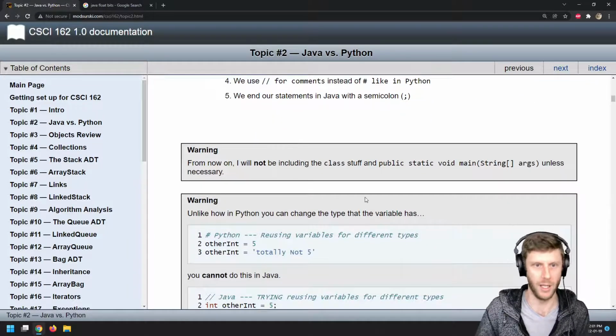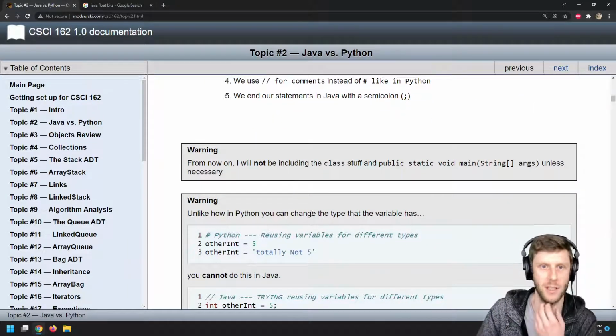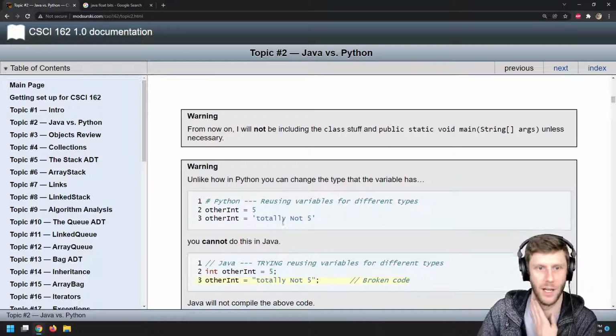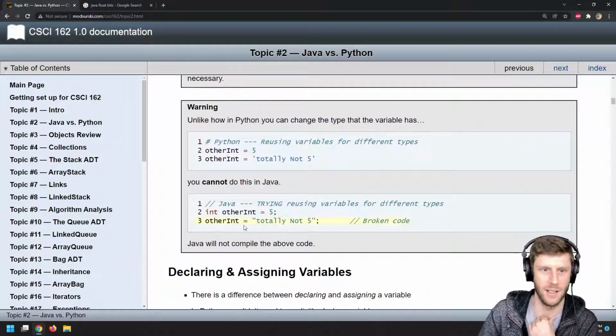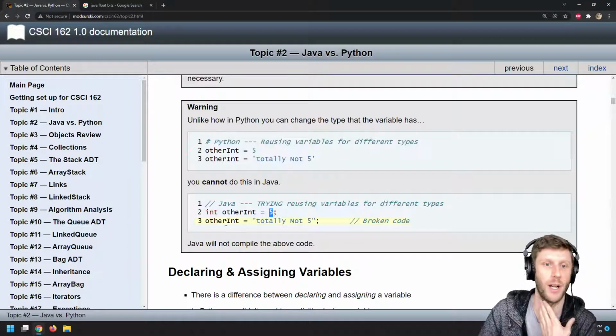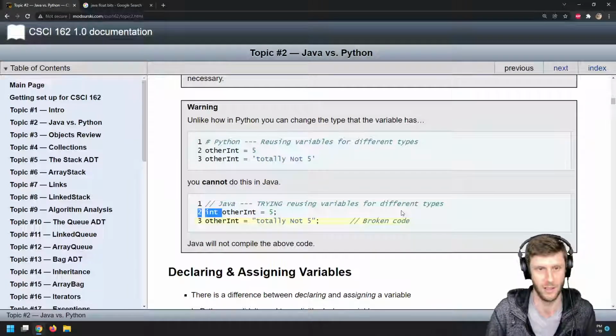Okay. Warning. Unlike in Python where you can change the type that the variable is, in Java, you can't do that. If you say the variable other int is an integer and you set it to 5, and then you try to assign it something that's not of type integer, watch.